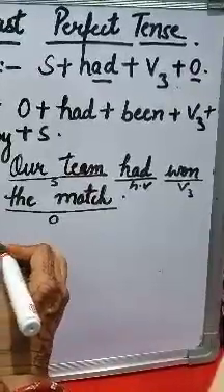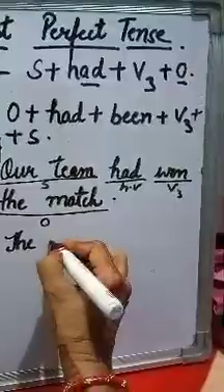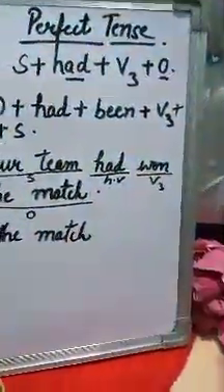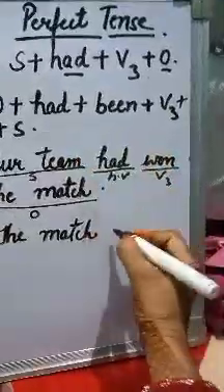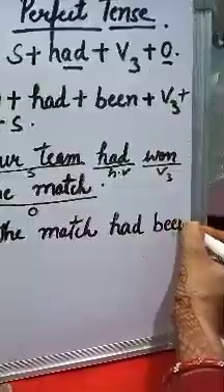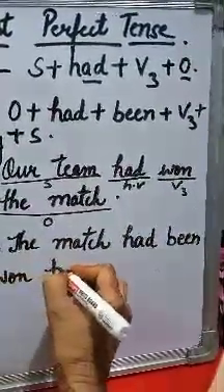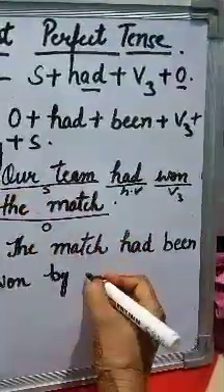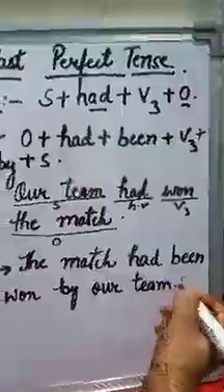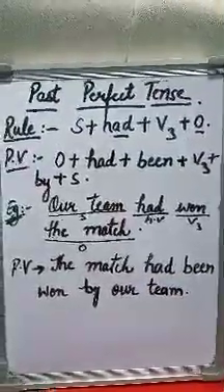In passive voice, first we will write the object, that is the match. The match, then had been, the match had been won by our team. The match had been won by our team.